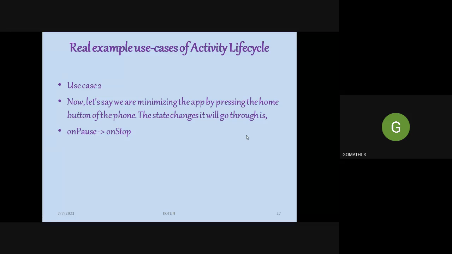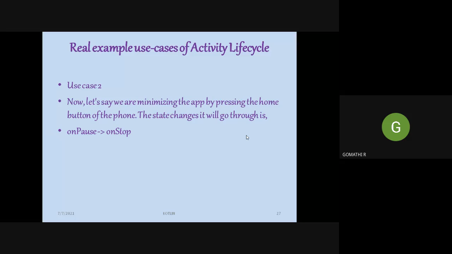The second use case is, for example, minimizing the app by pressing the home button of your phone. For example, you are playing some music with your app, and you suddenly want to put your app in the background and come to the home screen of your mobile device. That means you will be pressing the home button of your phone.